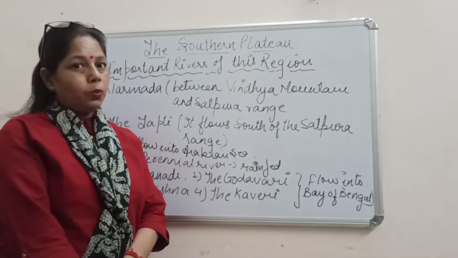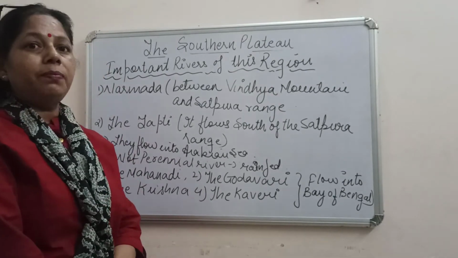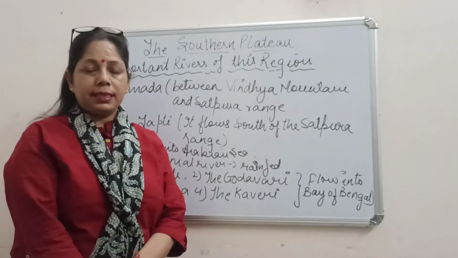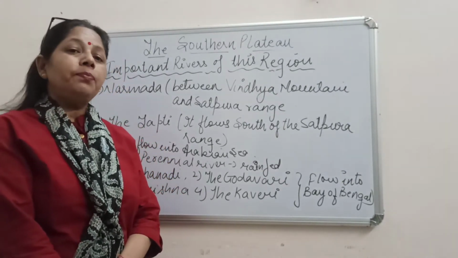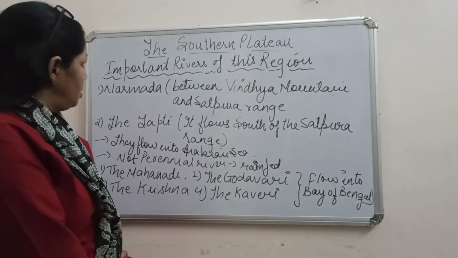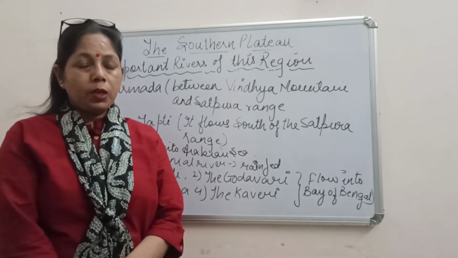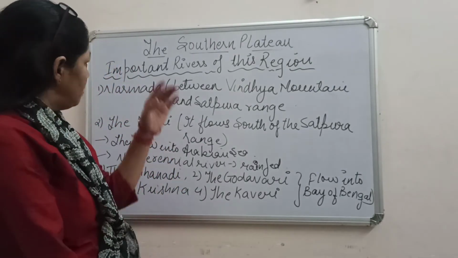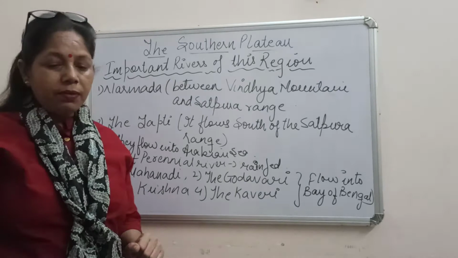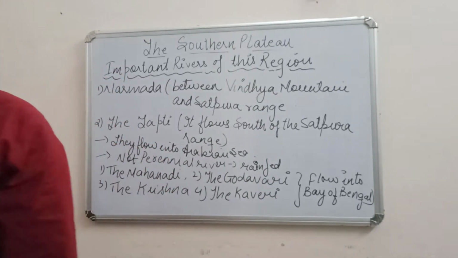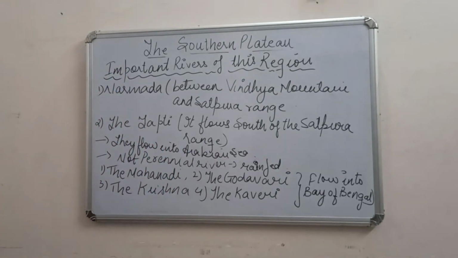Today we will be continuing the Southern Plateau in this second session. In a previous session, if you remember, we learned what a plateau is, the location of the Southern Plateau, and how it is divided.